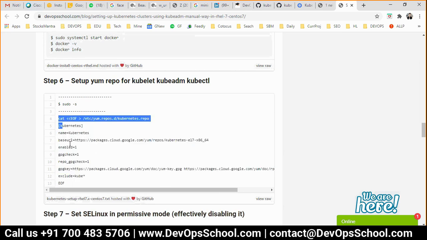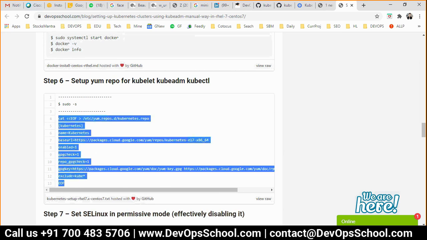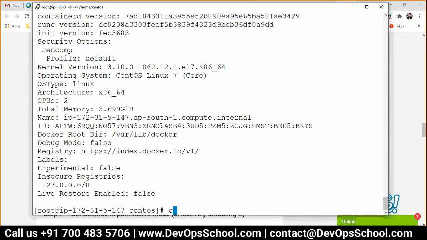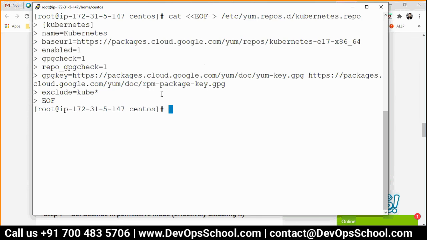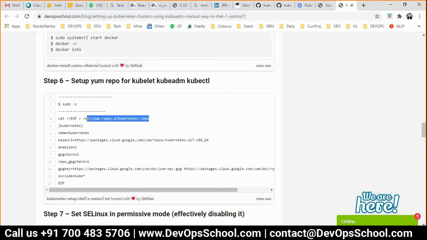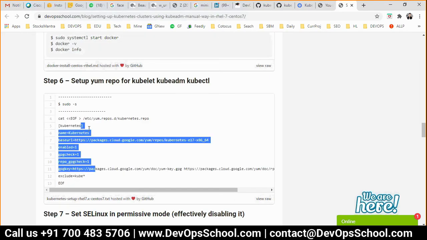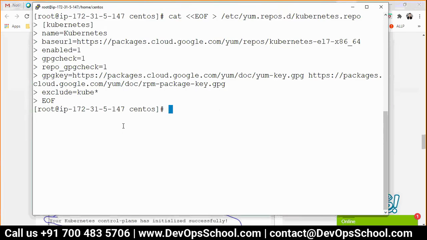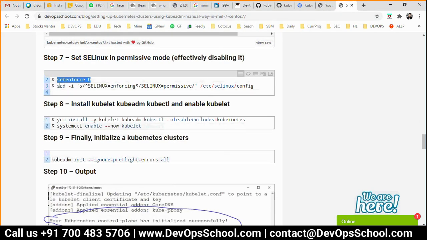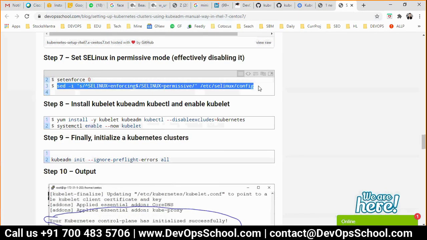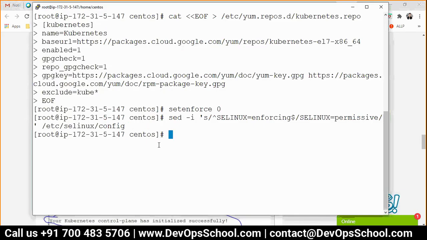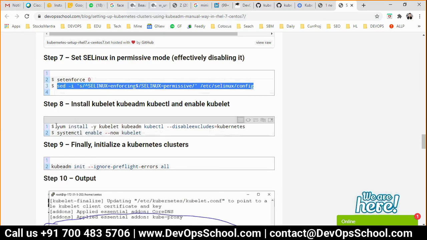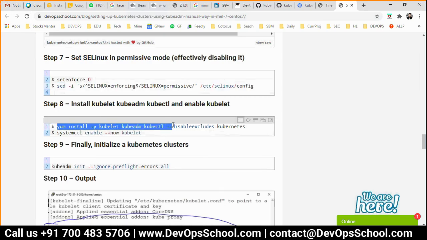So how can we add the repo? If you copy paste this whole command, it will automatically run and add the repo. If you read it, you can see it will add the Kubernetes repo. In this, all the tools are there. So I did it. I will check setenforce 0, and this command might work first. Second, if you do that too, it will be up for me. And then finally we are installing kubectl, kubelet, kubeadm, all these here.